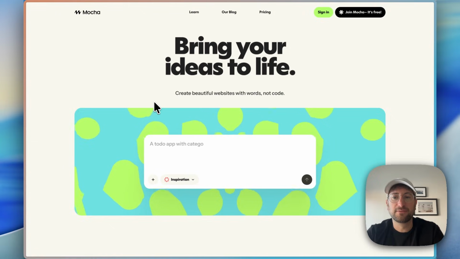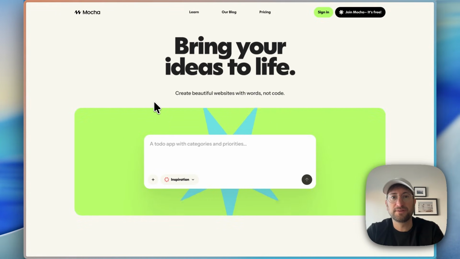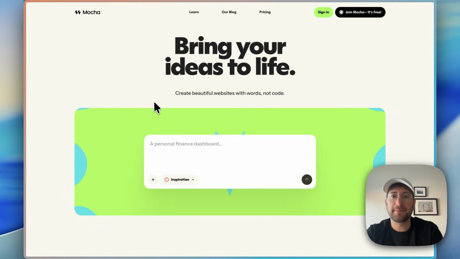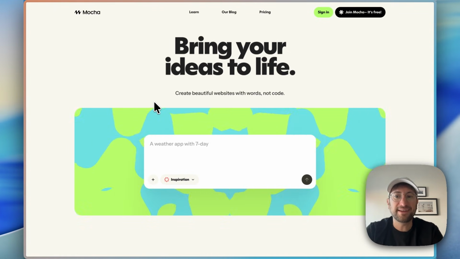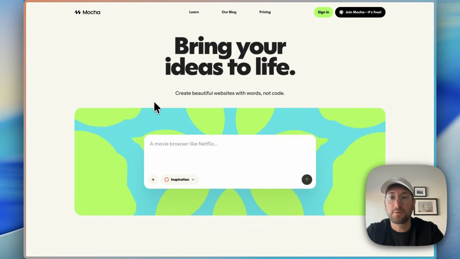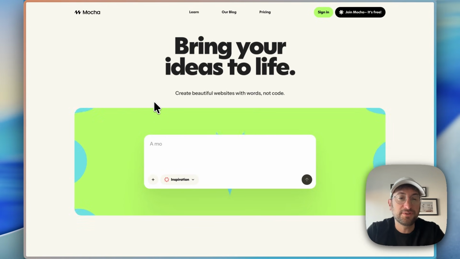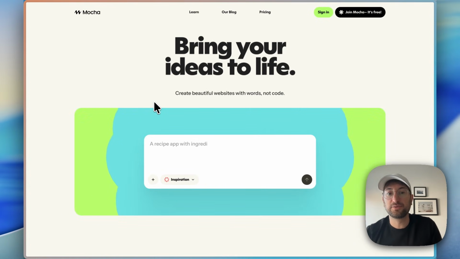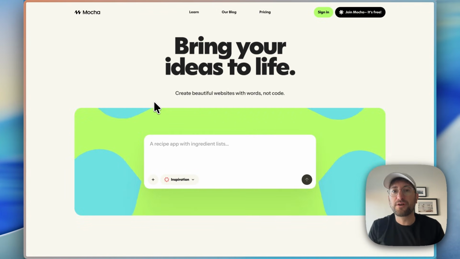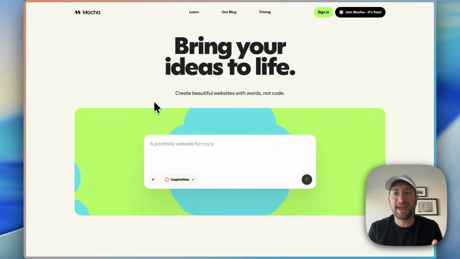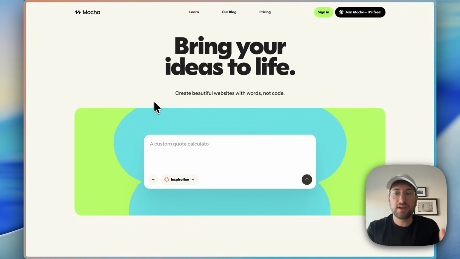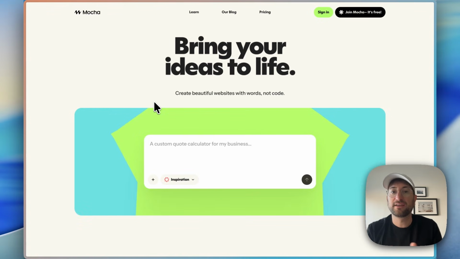And I think Mocha is best for building mini apps to solve problems in your life or inside of your business. So it's not meant to build massive apps that thousands of users are going to use. I think it's meant to build apps like a CRM or like an app for your sports team or an app for your local community or an app to help manage your team's tasks inside your own business, customized to your specific use cases. Or let's say you are a photographer and you want to build an app to manage that business. I think that it's really, really great for these personal apps that you can create. It's all in one, and I definitely recommend checking it out, Mocha.